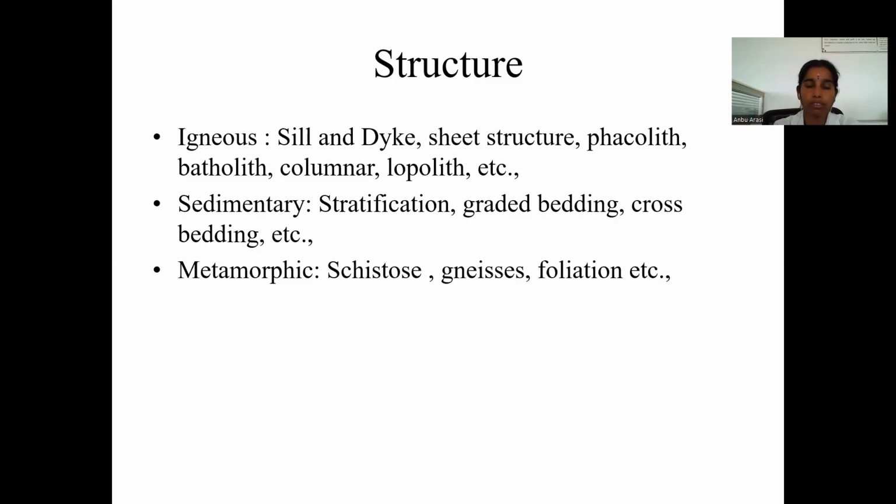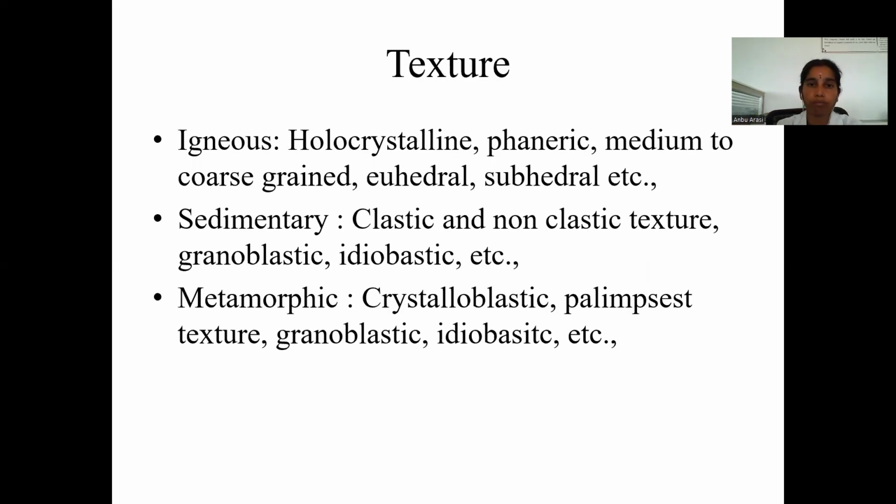Igneous structures are sill and dike, sheet structure, batholithic, columnar, lopolith. That is the structure of igneous rocks. Sedimentary structures are stratification, graded bedding, and cross bedding. This is the formation of sedimentary rock structure. Metamorphic structures are schistosity, gneissosity, and foliation. Then the texture of the three types of rocks.